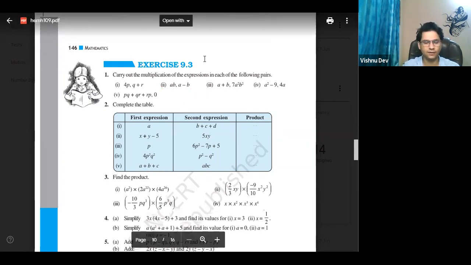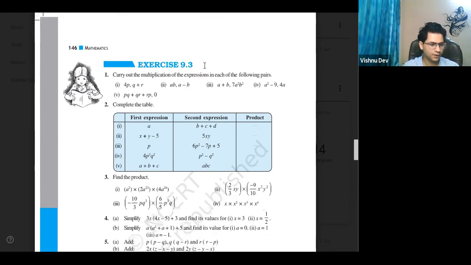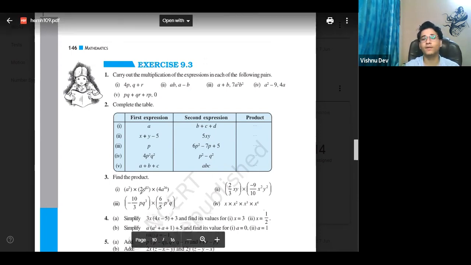Third one. Third first. See, when you talk about third first, what we have decided? First we will multiply what? Tell me. What we will multiply first? Coefficients. Correct. So 1 into 2 into 4. It will be what? 8.